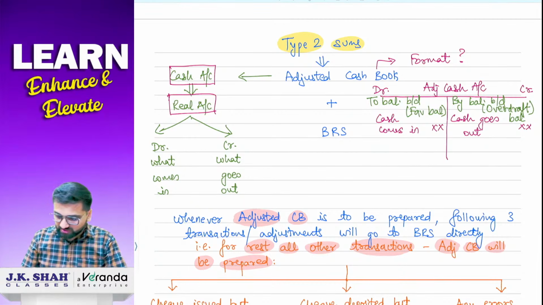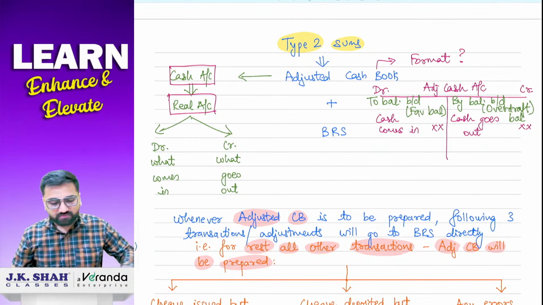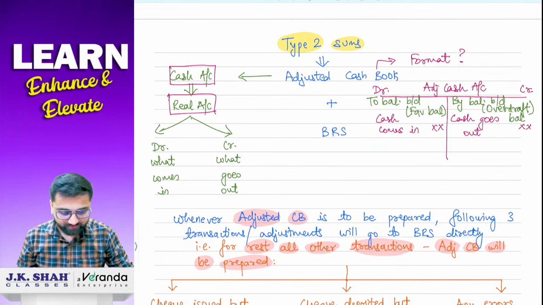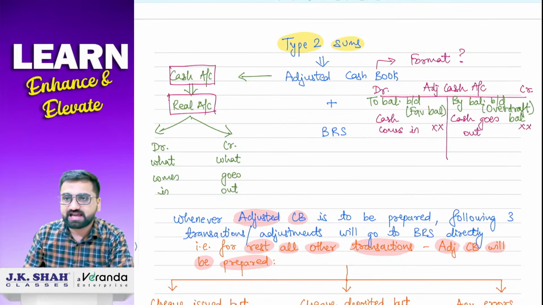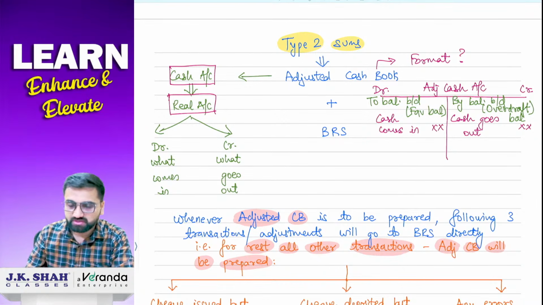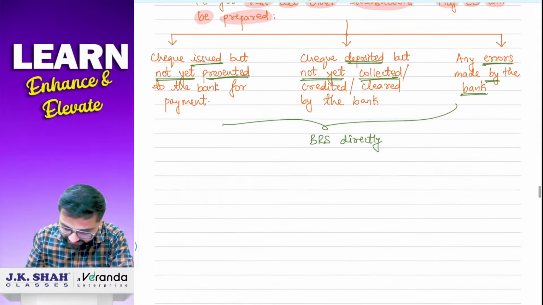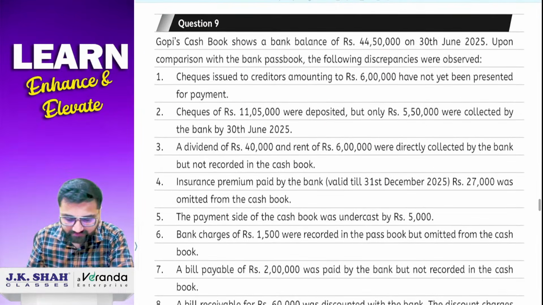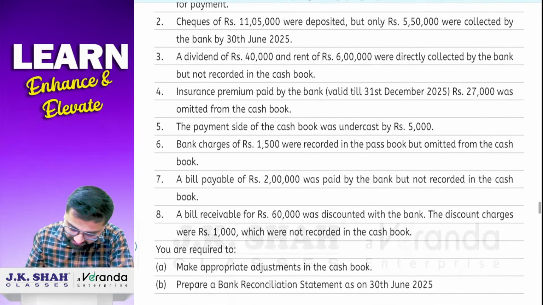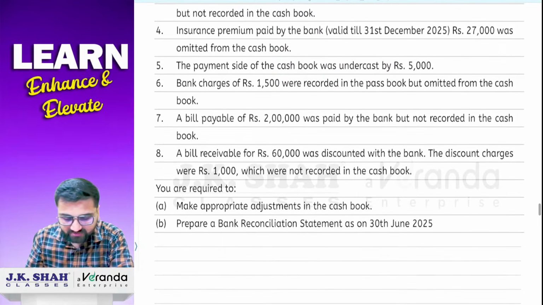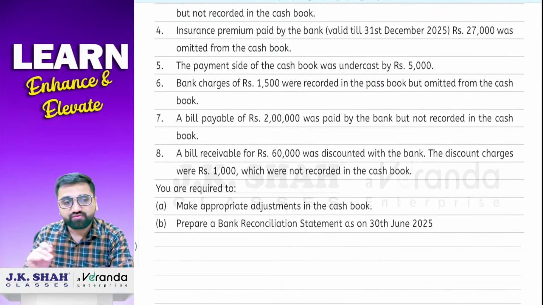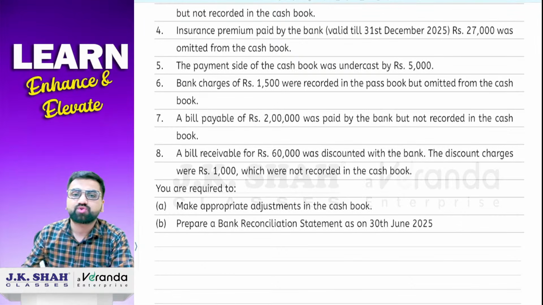Clear? Okay. Now let us see one sum so that we get a little idea of exactly how this works out. Okay, so yes, we'll take this sum. It is quite a bigger sum so that we can cover as many transactions as possible. Now the very first thing is, sir, how will we come to know in the exam whether we have to prepare an adjusted cash book or not?